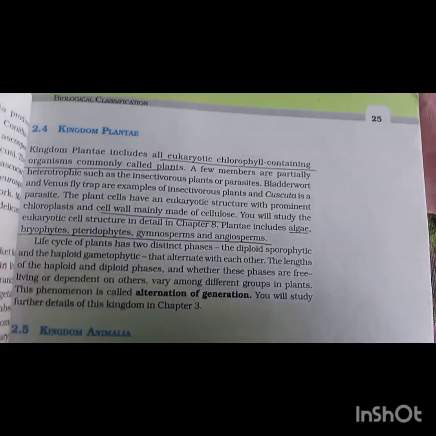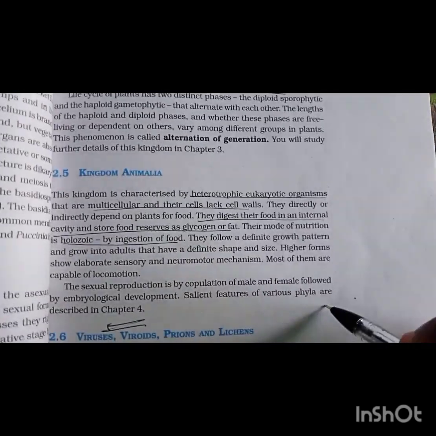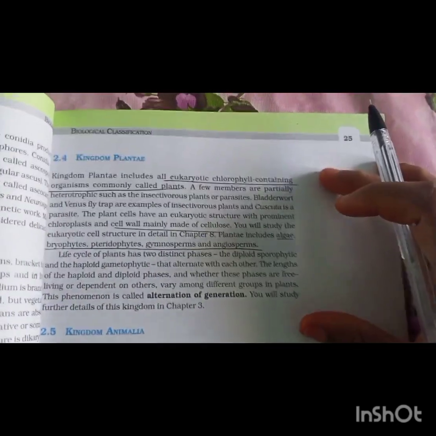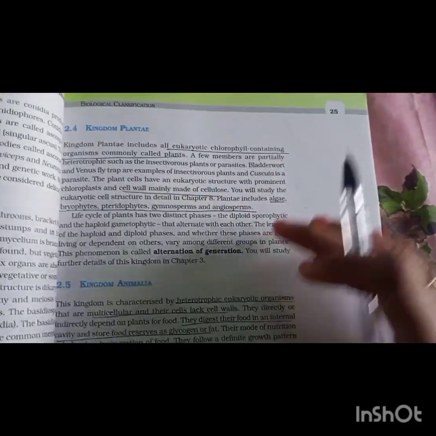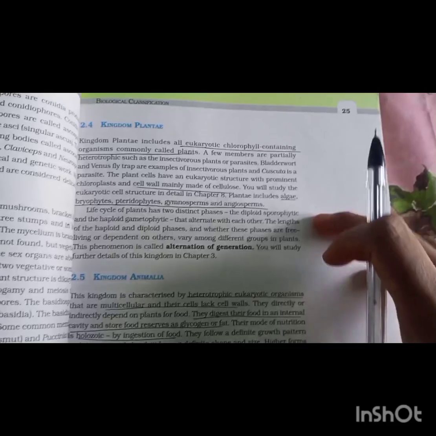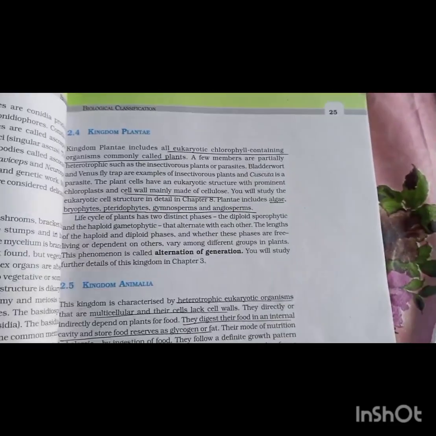So the last 2 kingdoms, one is kingdom Plantae and another is kingdom Animalia. About this we will be discussing in detail. So it includes all the plants and it includes all the animals. About these and the characteristic features of these 2 kingdoms we will see in a detailed manner in the further lessons.